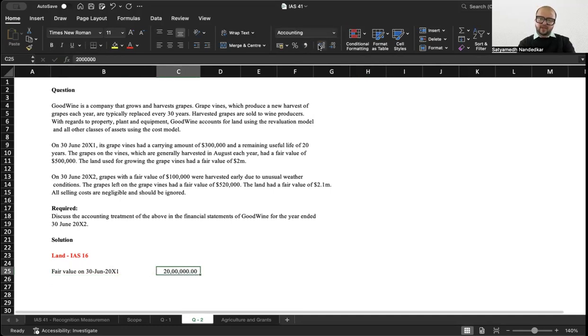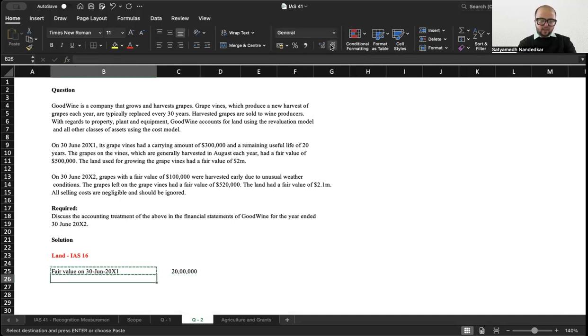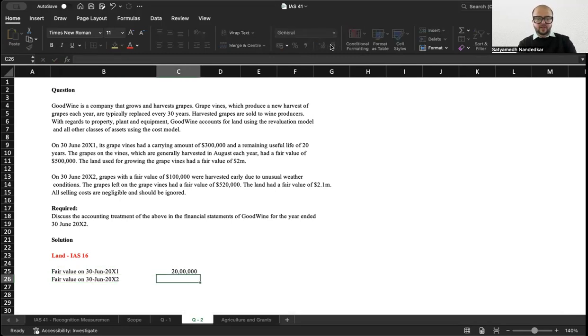And what is the fair value of land on 30th of June 2002? The fair value of land on 30th of June 2002 was 2.1 million. Okay, so this is the fair value. For land, IAS 41 is not applicable. So you do a simple revaluation entry for this. With respect to property, plant, and equipment, Goodwine accounts for land using the revaluation model.